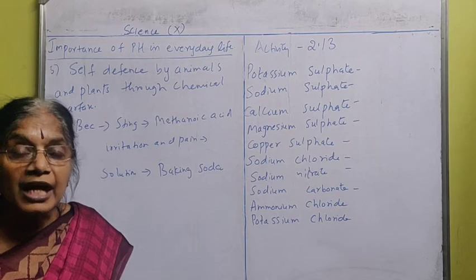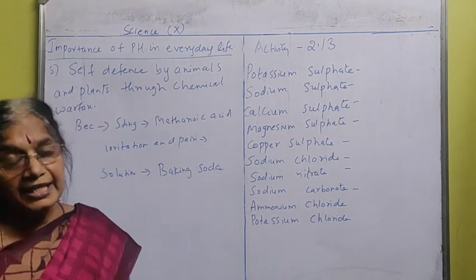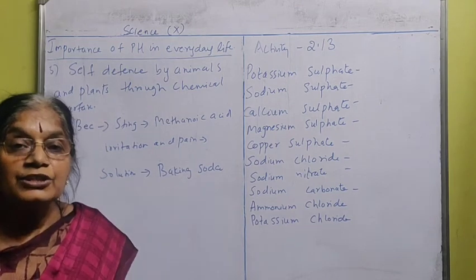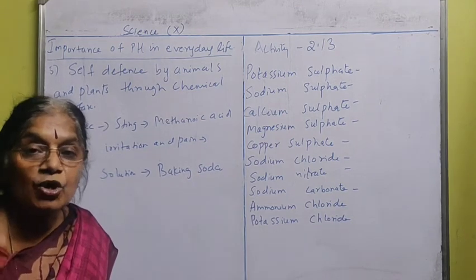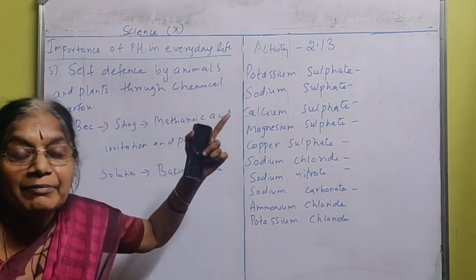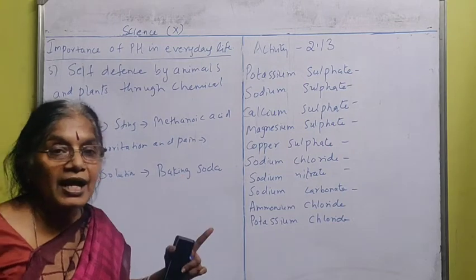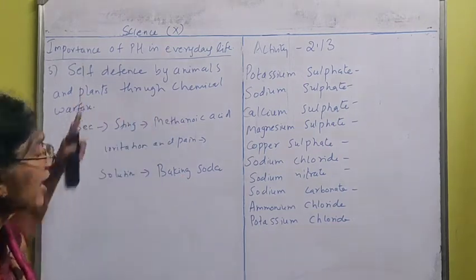Okay, what is baking soda? It is basic in nature. Methanoic acid is acidic in nature. We know that when acids and bases react with each other, salt is formed, and that is neutralization. So the effect of methanoic acid will be decreased when you apply the baking soda. That is the defense mechanism of animals.